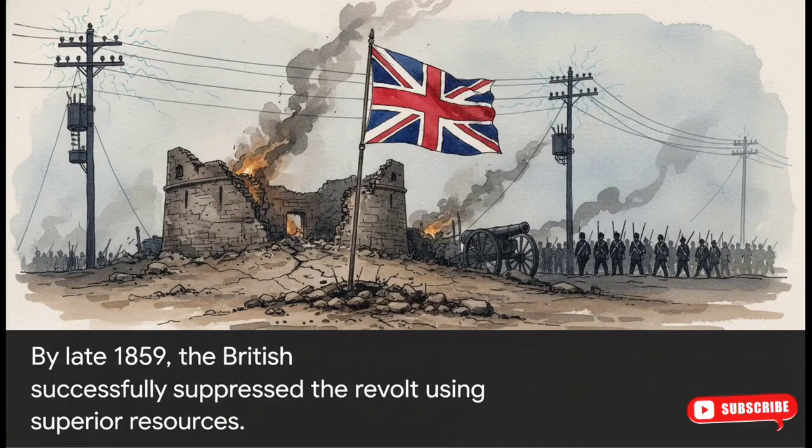Exploiting these exact weaknesses, the British systematically started reclaiming cities. Using their superior resources, like telegraph lines, and siding with specific Indian factions, they slowly choked out the rebellion. Delhi fell first, then Kanpur, then Lucknow. Eventually, by the end of 1859, even the last pockets of resistance in Bihar and central India were fully suppressed, and the British regained full control.